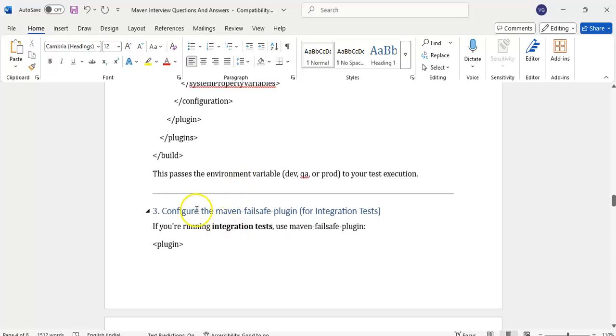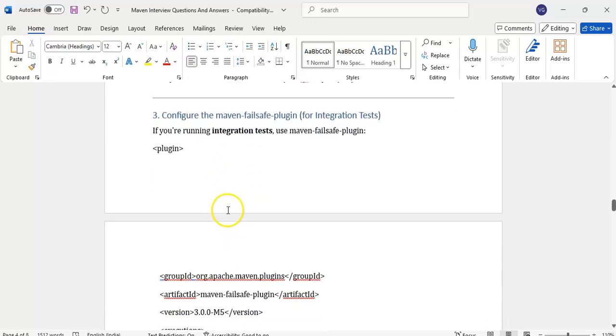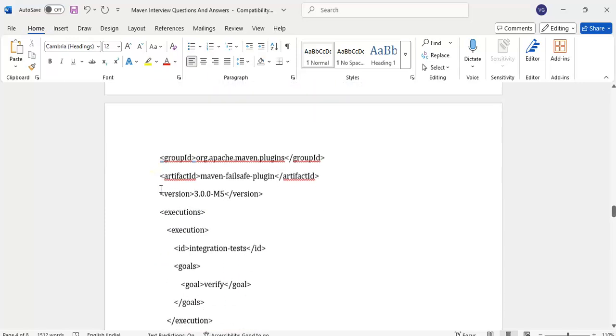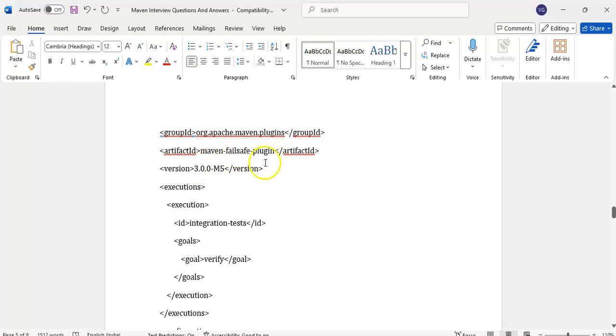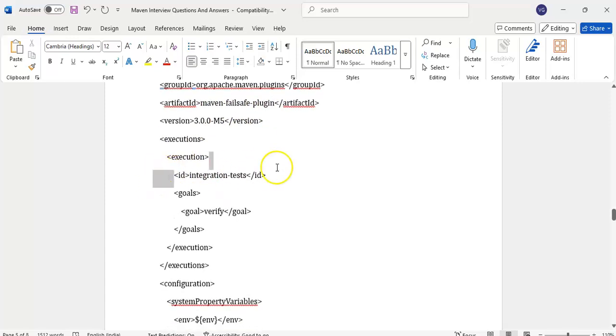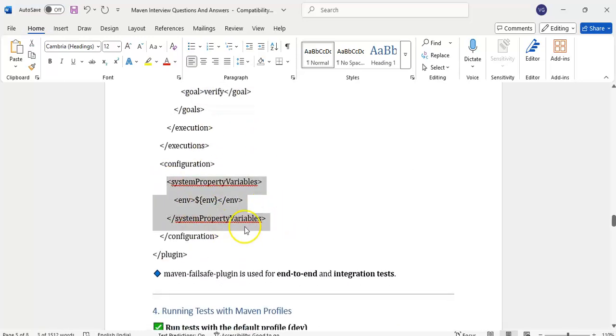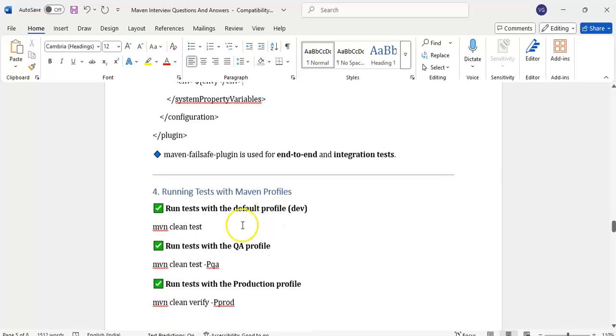If you want to run regression test cases or integration test cases, we will use the Maven Failsafe plugin. Usually these are done by developers. From a testing point of view, we will use TestNG suite files and run them, but usually developers find these profiles more useful. Here we give the plugin, Maven Failsafe plugin, with an id and goal verify. Here system property variables, environment. How to run it now?